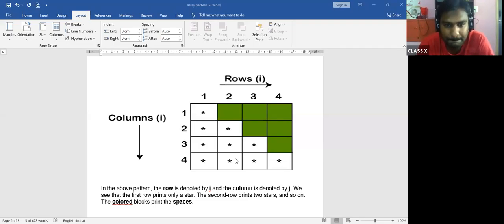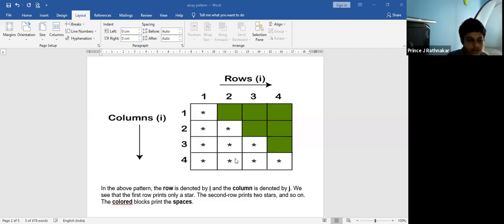I'll show you the pattern screen once, and then we'll discuss this in detail. Everybody enable your video first. Now, Prince, what can you see on the screen? So columns and rows.